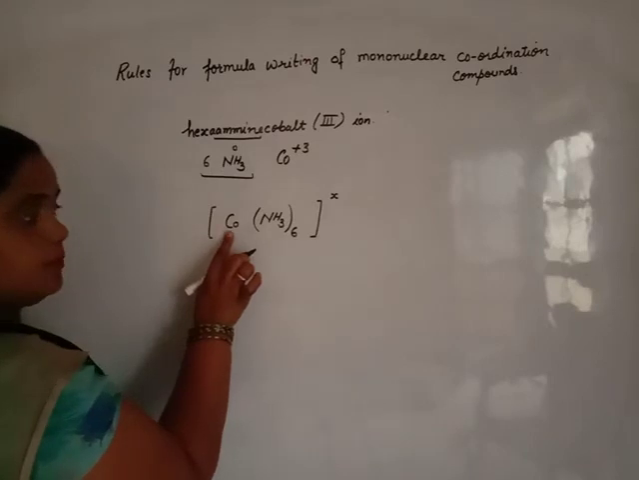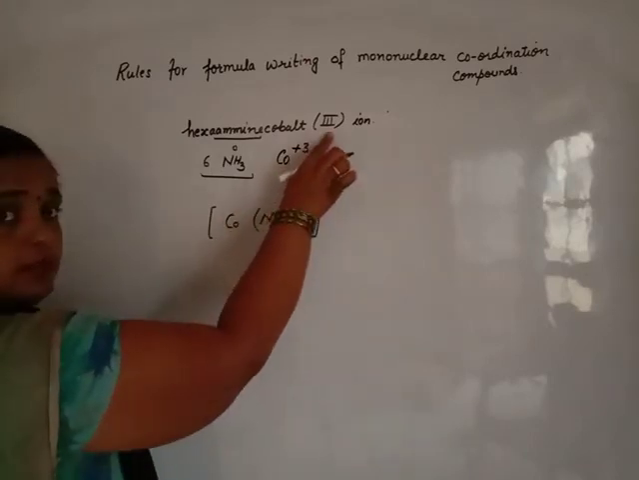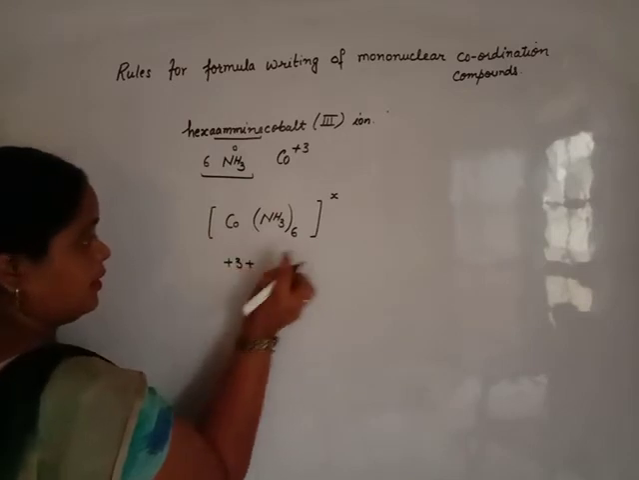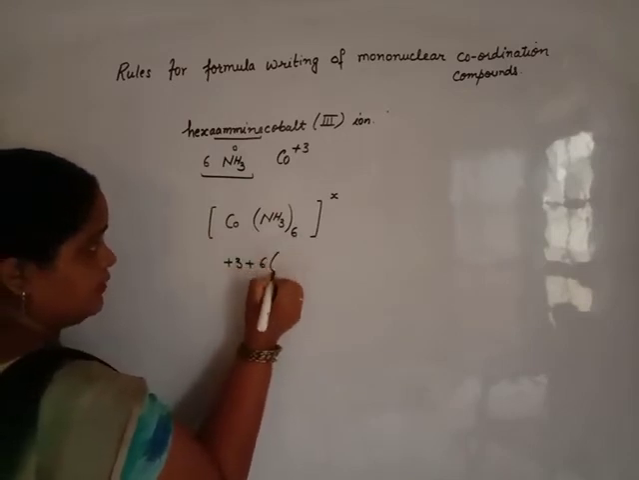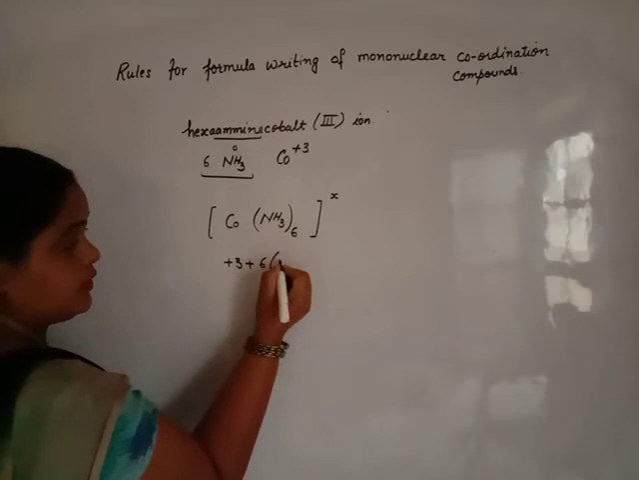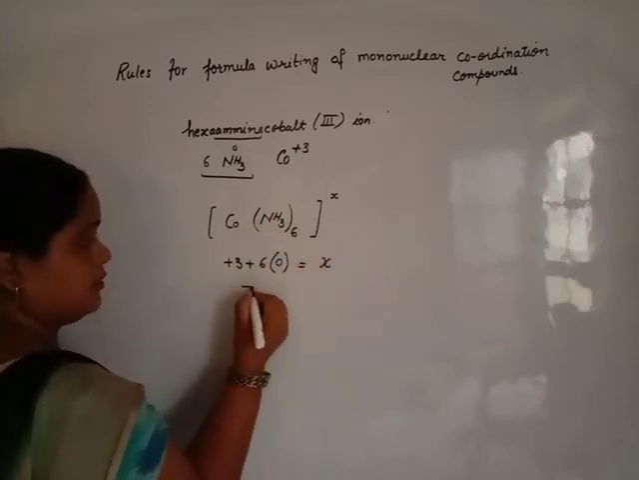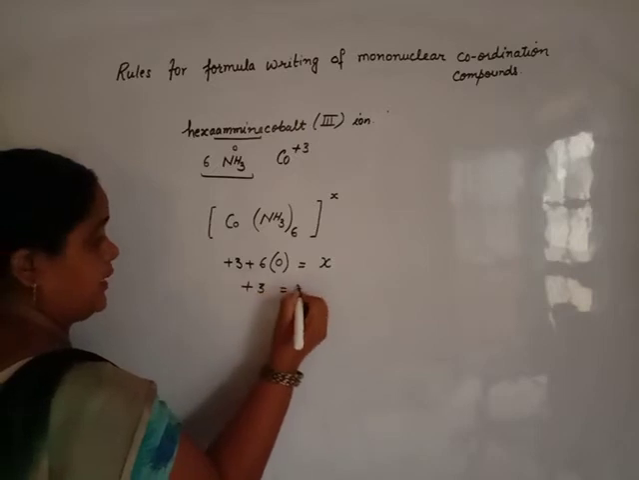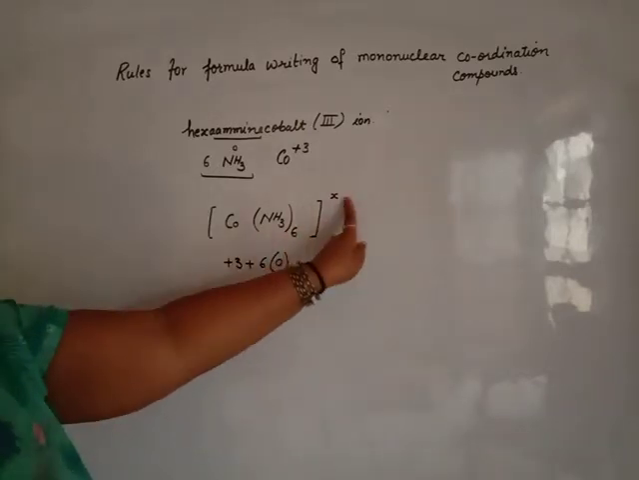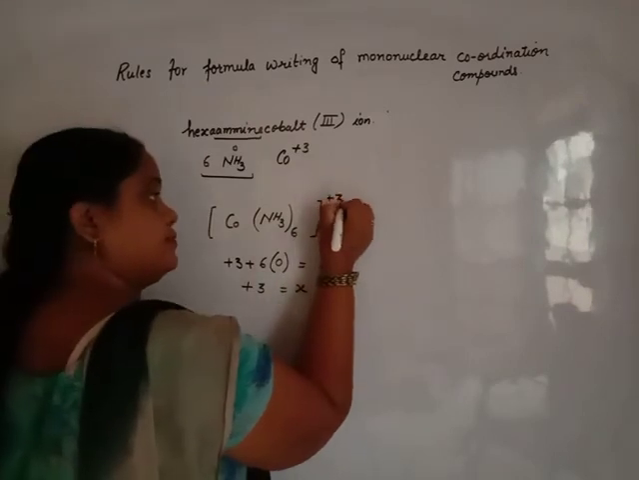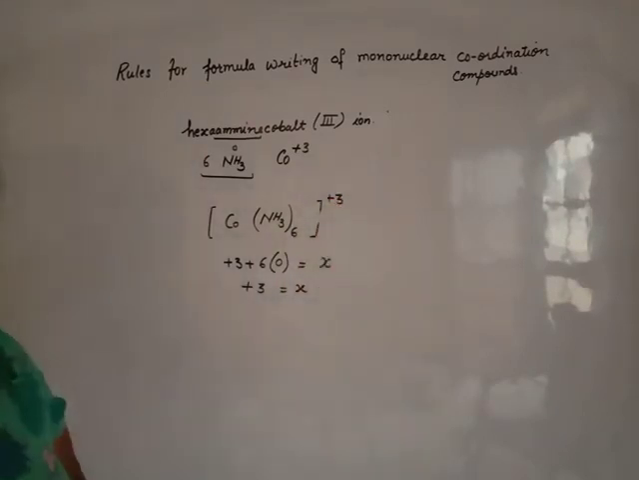Beta, the oxidation number of cobalt is given in the statement, that is +3. How many ligands? 6. What is the oxidation number or charge on the ligand? It is 0. So +3 is equal to x. Means here the charge present is +3.